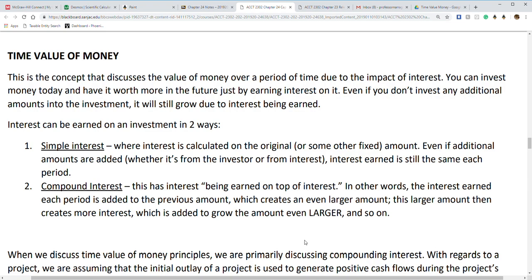Compound interest, though, is interest being earned on top of interest. That's how they call it. It takes the interest and multiplies it by however much is in that account, and keeps creating larger and larger amounts. This is where we end up adding more payments into it, so that the interest goes higher.